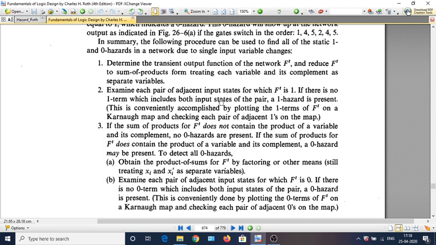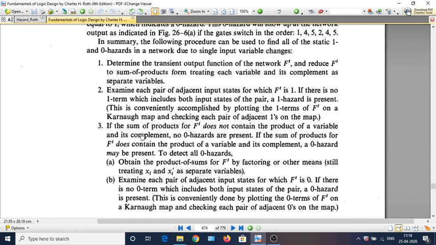If the sum of product terms of F transient does not contain the product of the variable and its complement, say in F complement A bar is not present, then there are no zero hazards, which can be easily ruled out. If we cover such that all adjacent one terms are covered by at least one term, then one hazard can also be removed.